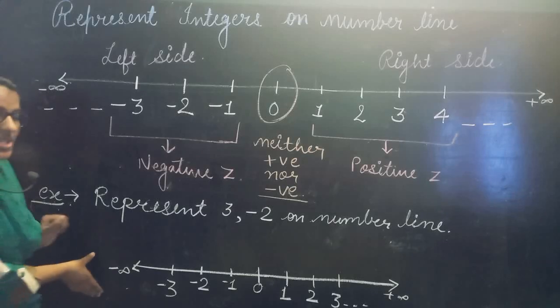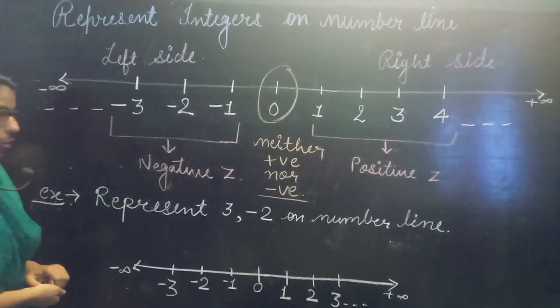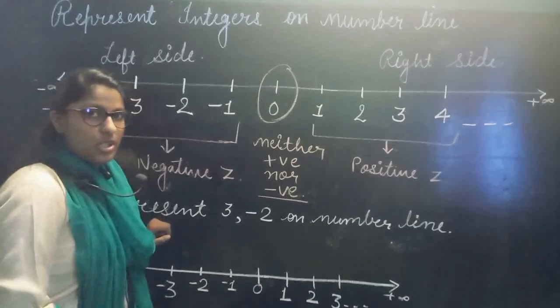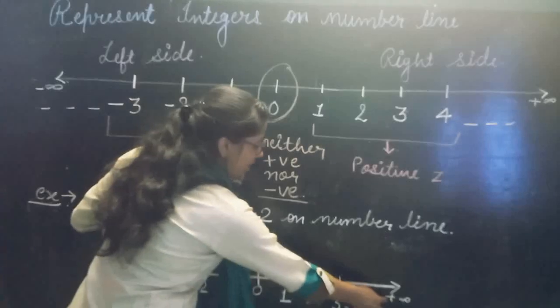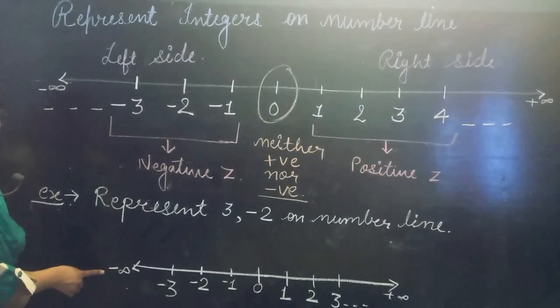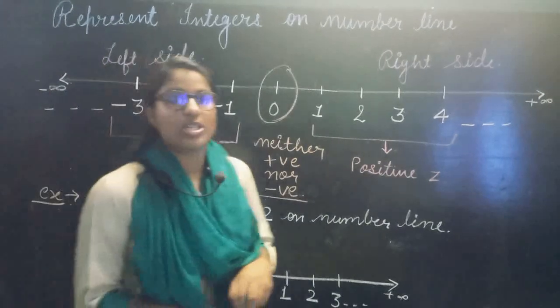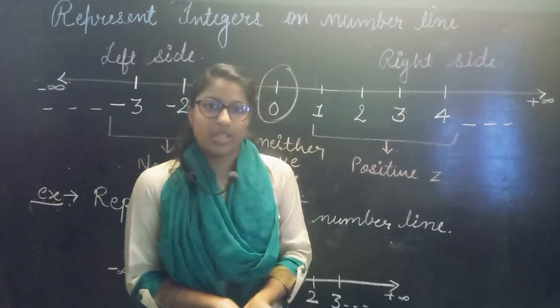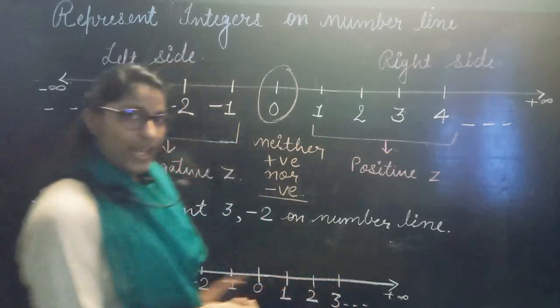First of all you draw a straight line. Then you write their positive, negative numbers with 0 there. The right hand side will show positive infinity and the left hand side will show negative infinity. Why am I showing these signs? Because numbers are infinite, so many, positive also and negative also.